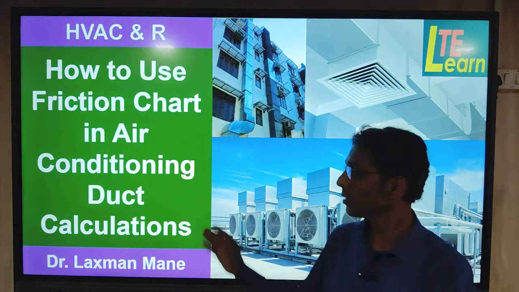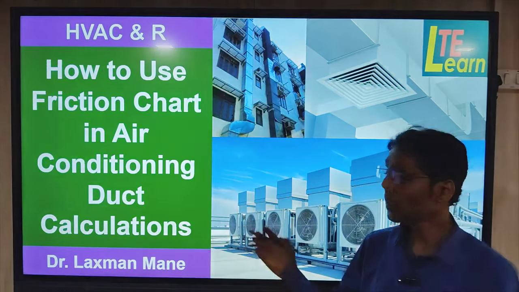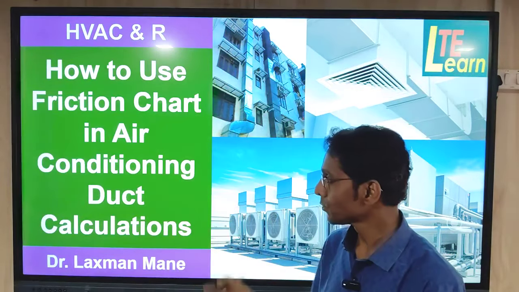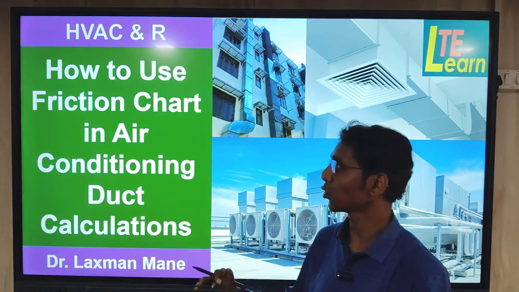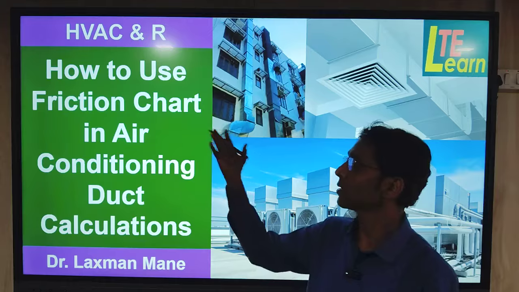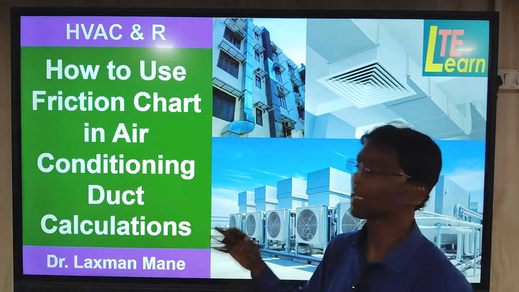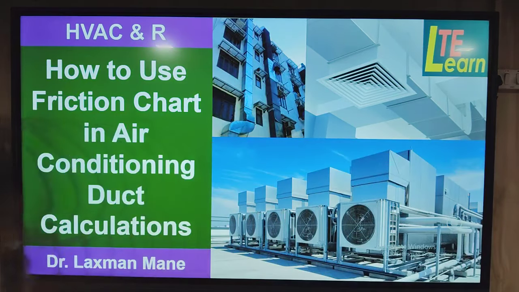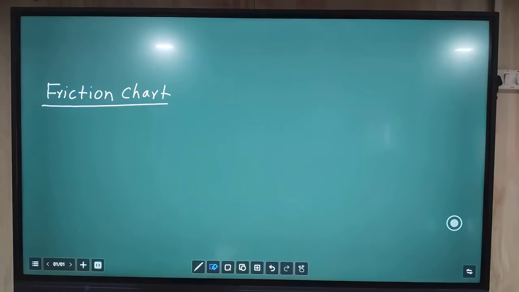In a duct calculation there are different parameters of the air. We will see these parameters in this video session, also the use of these parameters in a duct calculation, and how to find these parameters from the friction chart. That is the main objective of this video session. So here, first of all, we will see the outline of the friction chart.